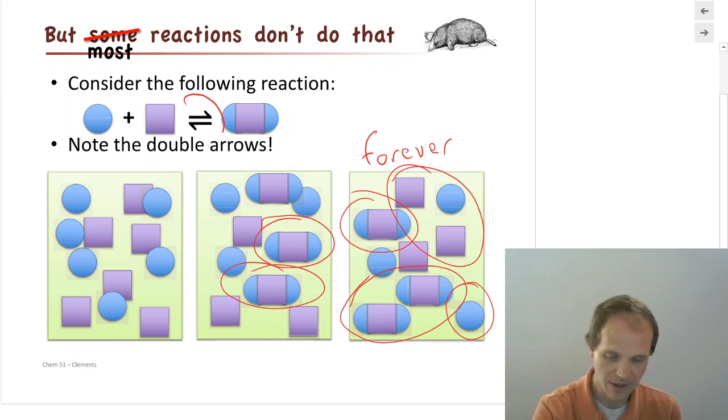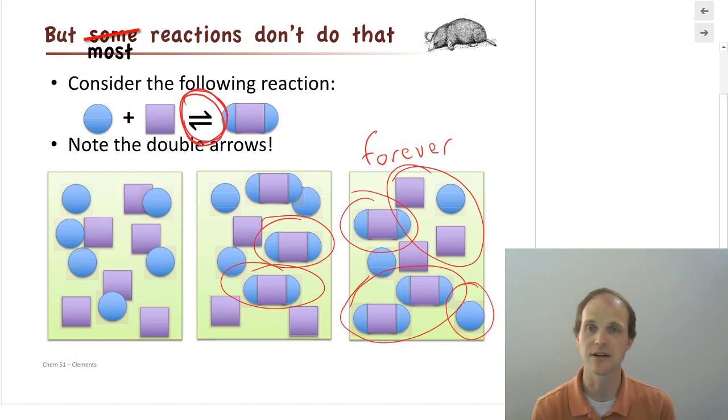And so how we notate that is we use these double arrows here. So instead of saying we just have this one arrow that everything's going to the right, we use the double arrows to say that this reaction, even at infinite time, is at equilibrium. In fact, all reactions in infinite time are at equilibrium, but we're going to find that some reactions are so far towards one side or the other that we count them as going completely. But all reactions actually are at equilibrium.